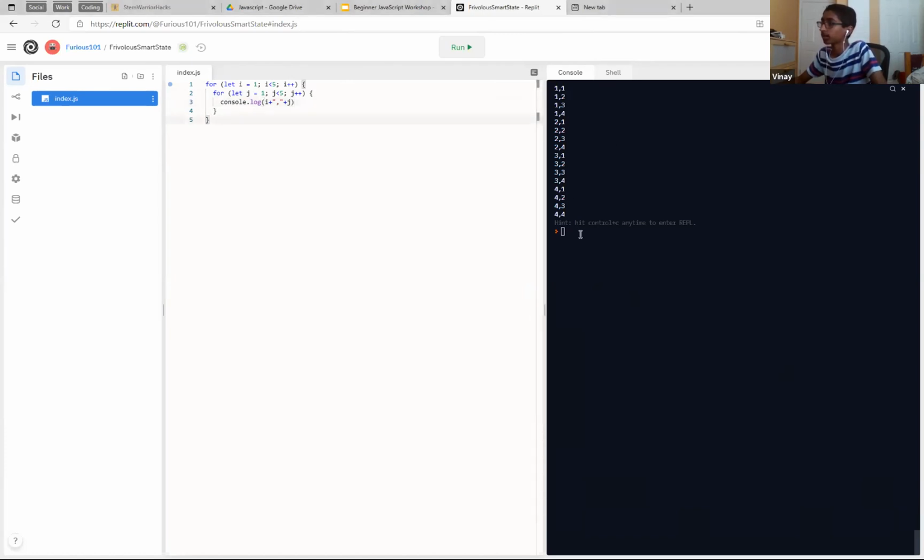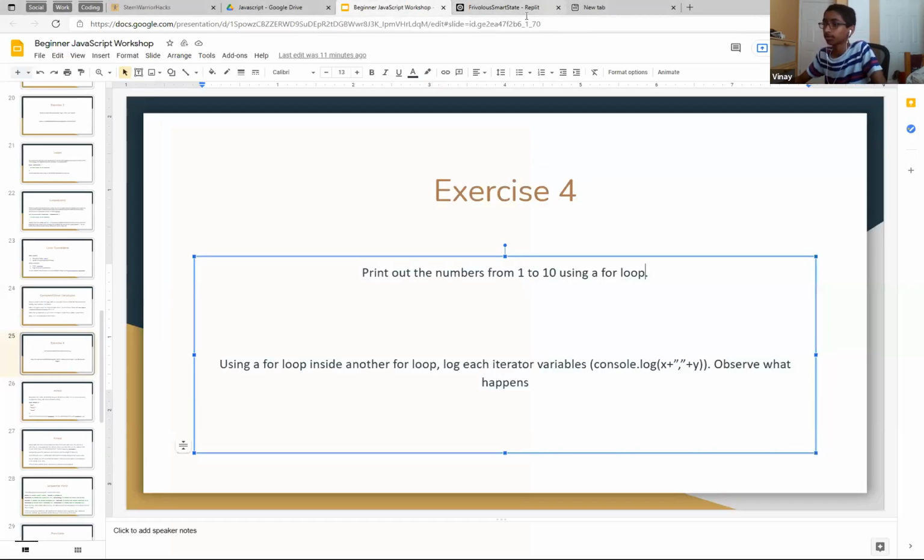So this is how it's good for rows and columns, right? So observe what happens.